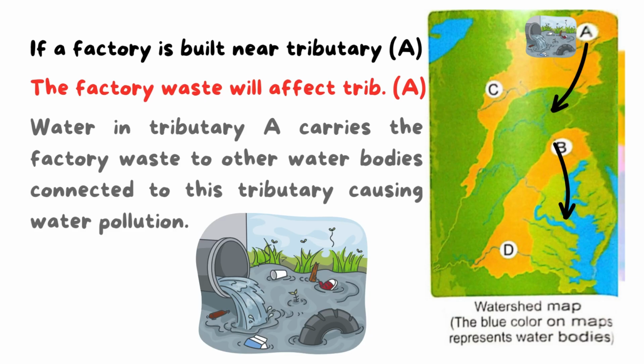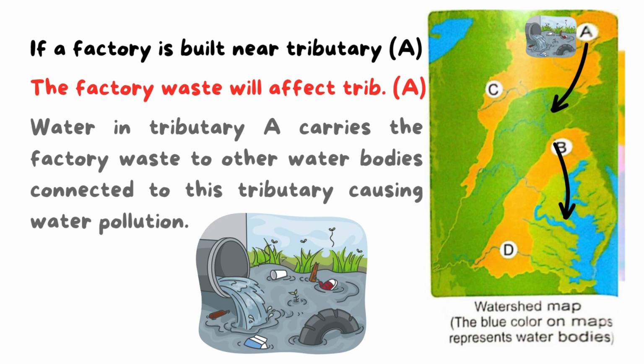Yes. As you see here, this is a watershed map, okay? The blue color on the map represents the water bodies, okay? Represents what? The water bodies. As these water bodies may be a large river or sea or ocean. Okay, and we have areas